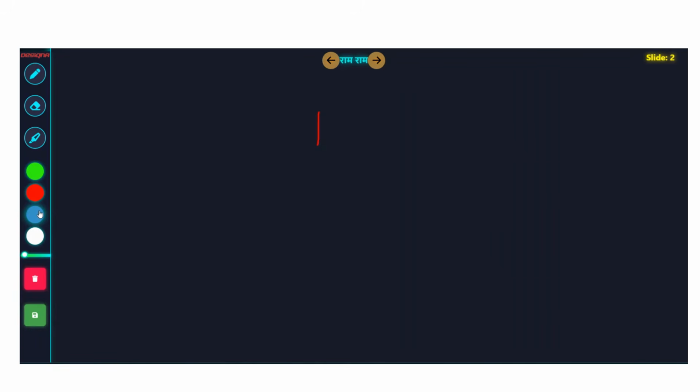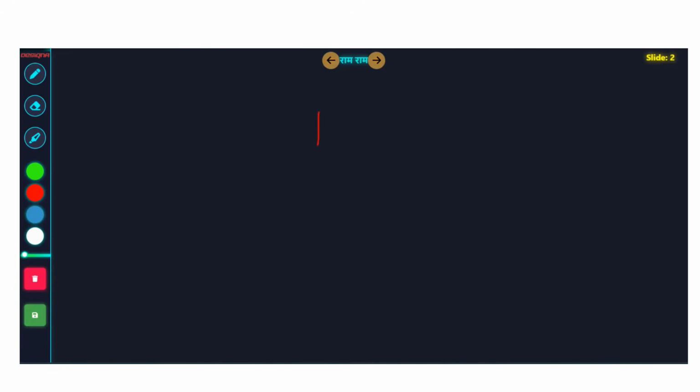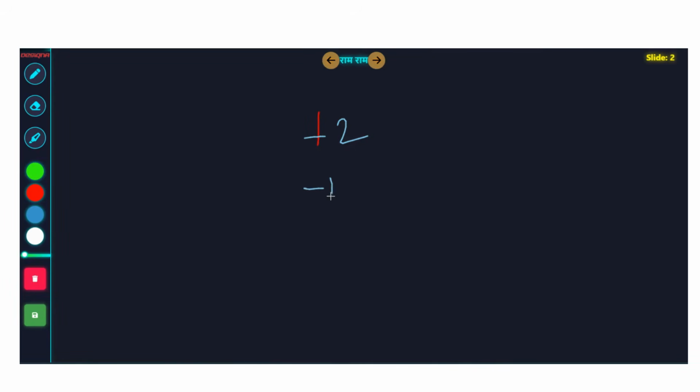Anyway, going back to the question, I will try to show you another example where this thing does not work out. It is plus 2, then minus 10, and multiply by 5. Now, if you only do the positive operations, you have 1, right? So you will do this operation, the negative operation you will not do. N means multiply by minus 1, you will not do. And multiply by 5. So what will happen?